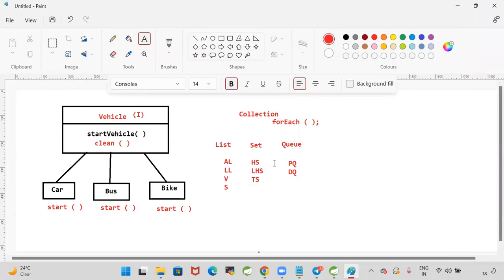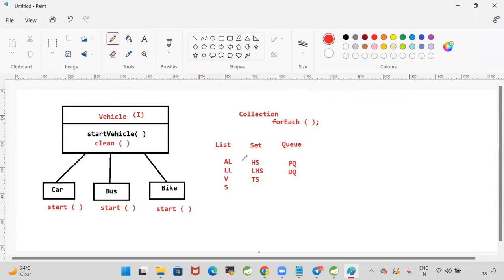Now, if I add a new abstract method in the Collection interface, then what will happen to the ArrayList class, LinkedList class, Vector, Stack, HashSet, LinkedHashSet, TreeSet, PriorityQueue, Deque? All these classes will fail. Why? Because when you add a new abstract method in the Collection interface, all the classes which are implementing the Collection interface should override that new method.